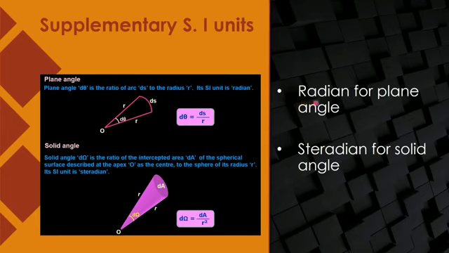So radian is the SI unit for the plane angle, which is simply written as rad. Fine. Plane angle is defined as the length of the arc divided by the radius, the angle subtended by the arc at the center of the circle.